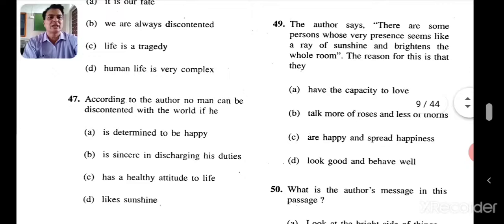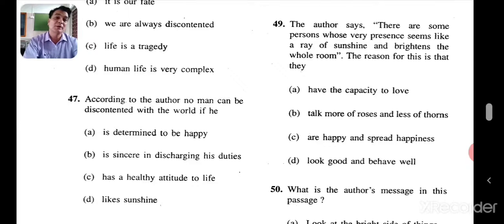The author says, there are some persons whose very presence seems like a ray of sunshine and brightens the whole room. The reason for this is that they have a capacity to love, they talk more of roses and less of thorns, or they are happy and they are the ones who spread happiness. So what will be the right answer there?